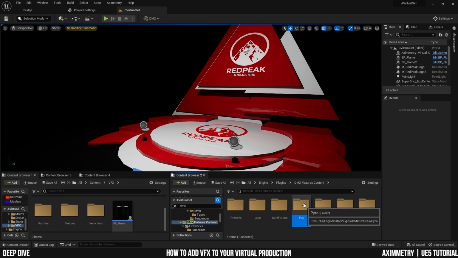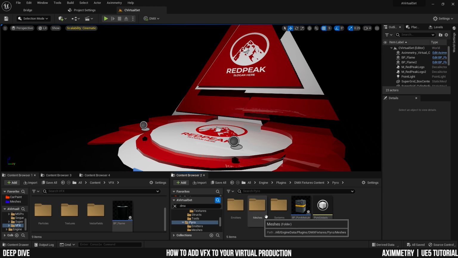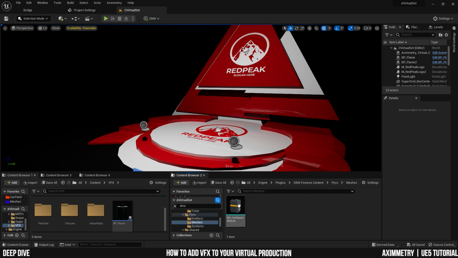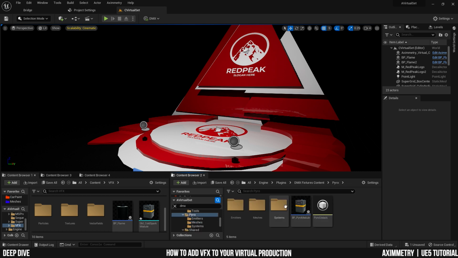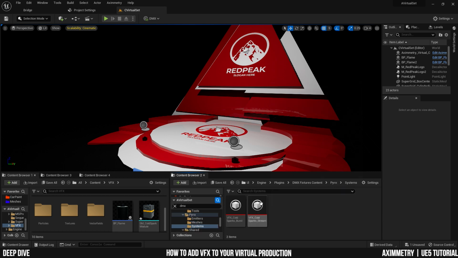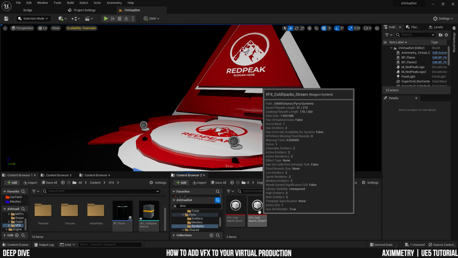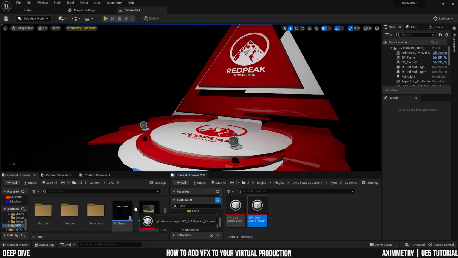So we're going to go into the Pyro folder, and a few things that I want to grab from this folder is this mesh cold spark module, because this is going to be the base for the Pyro effect particle. And I'm going to copy it here to my VFX folder, and I'm going to copy also the particle system, which is this one, VFX cold spark stream. And I'm going to drag it again and copy it to my VFX folder.